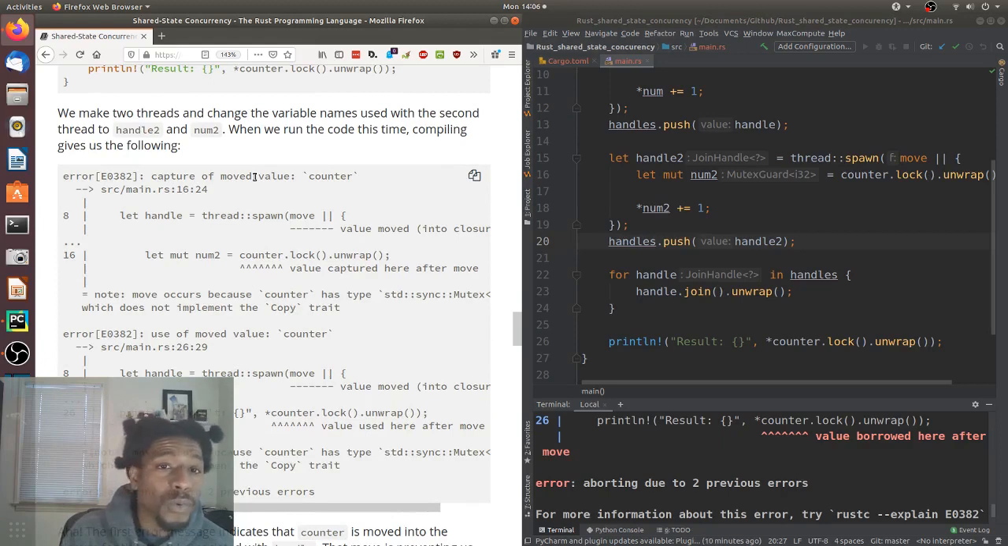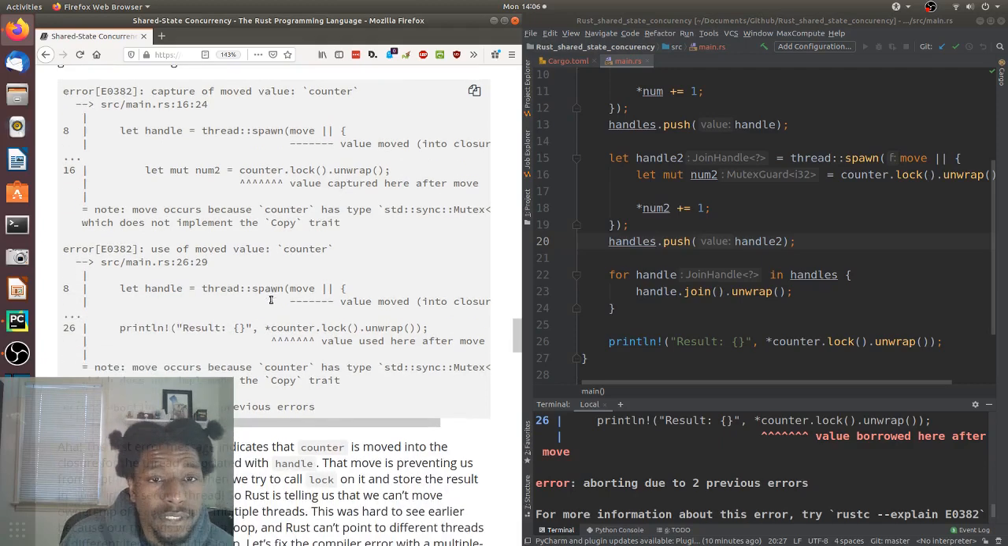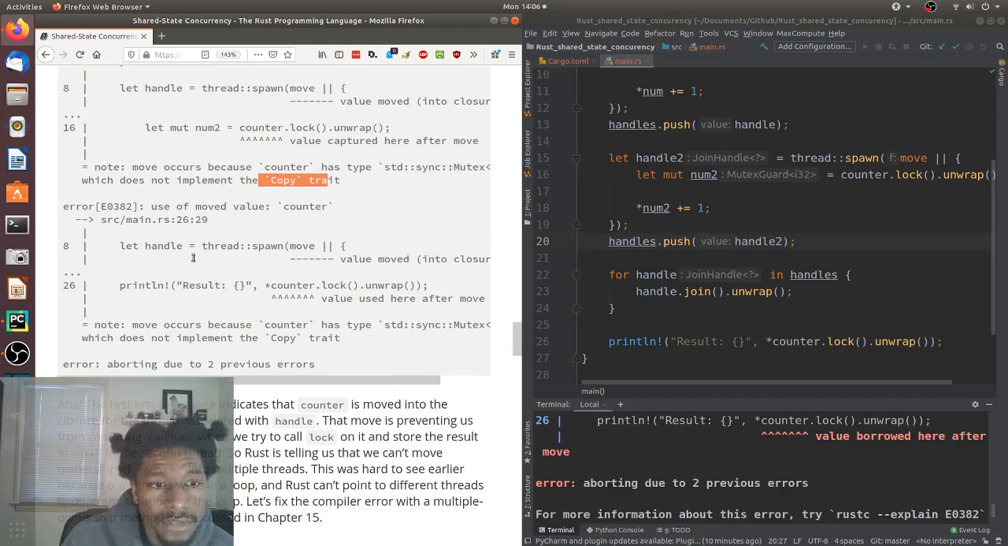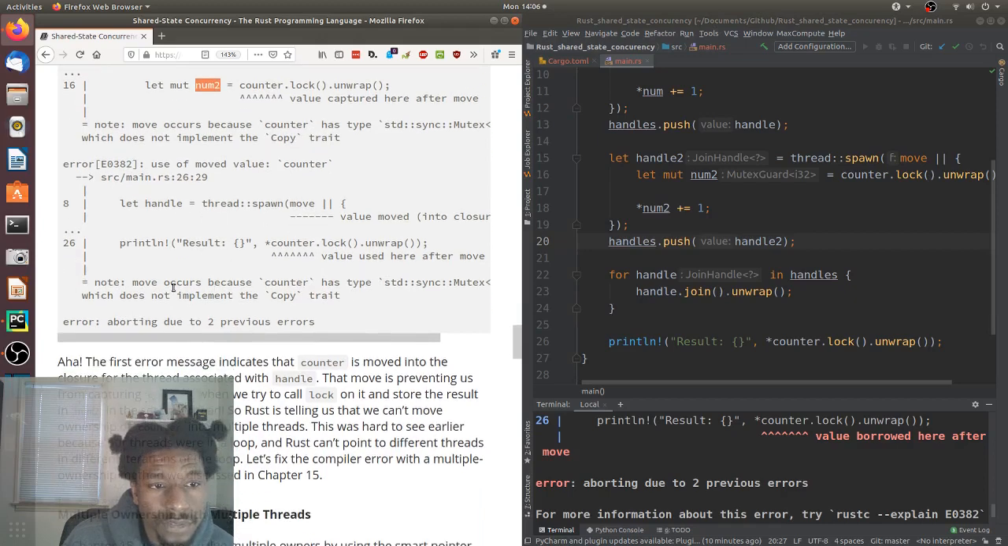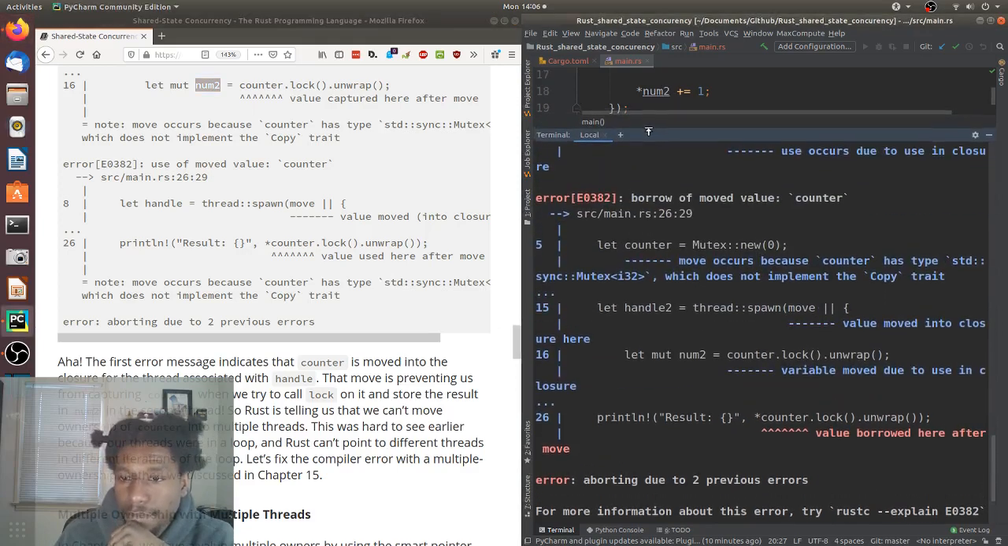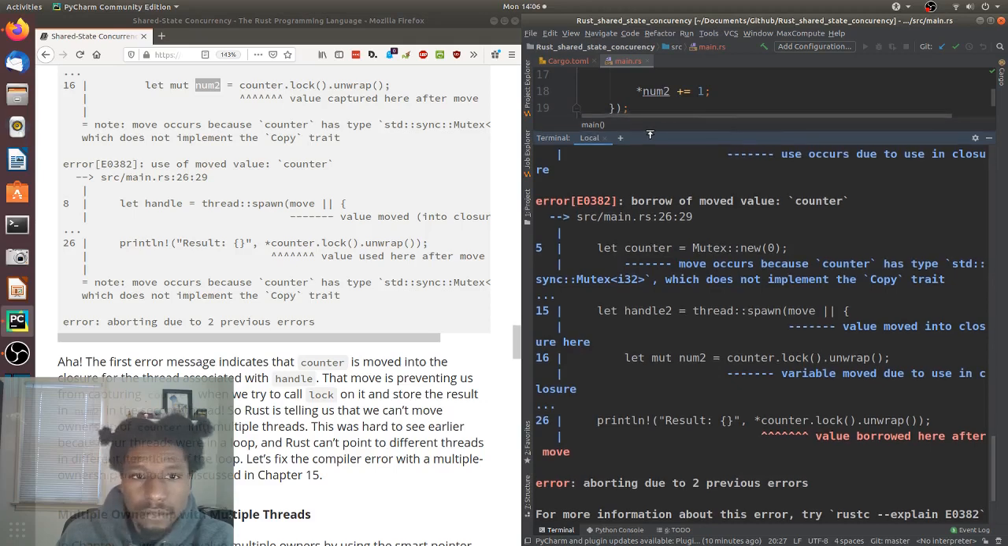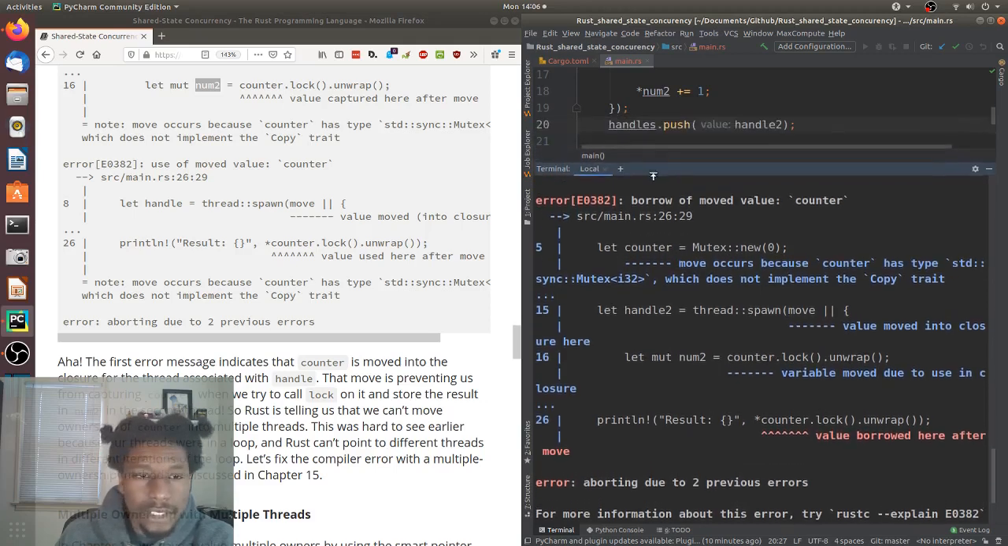When we run the code this time, compiling gives us the following. Move value, captured after move, no copy trait. This is for num2. Handles thread, counter, no copy. And just to confirm, we have about that same thing here. The syntax is a little different, but it says the same thing.